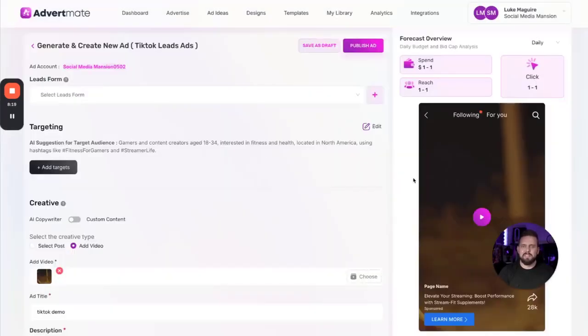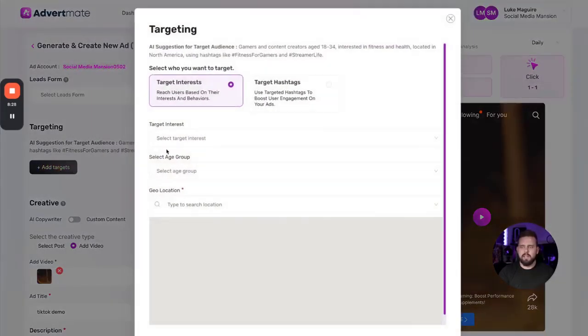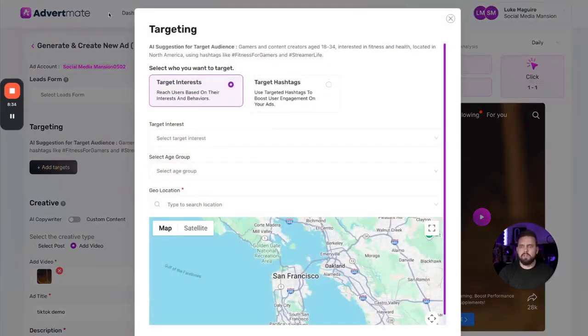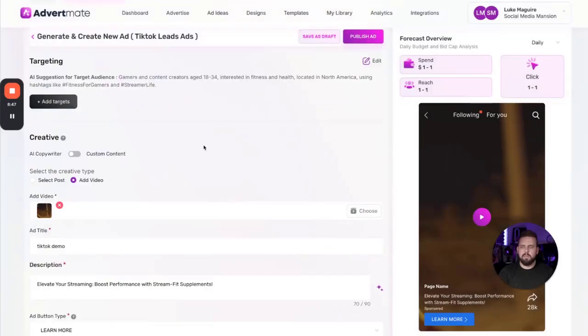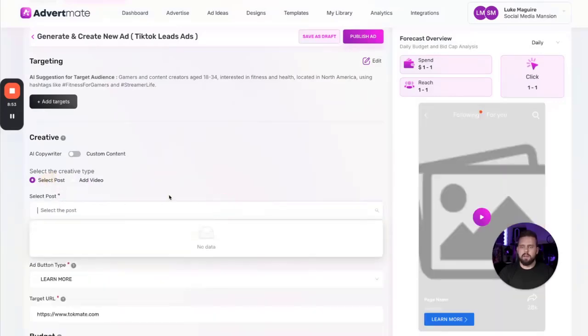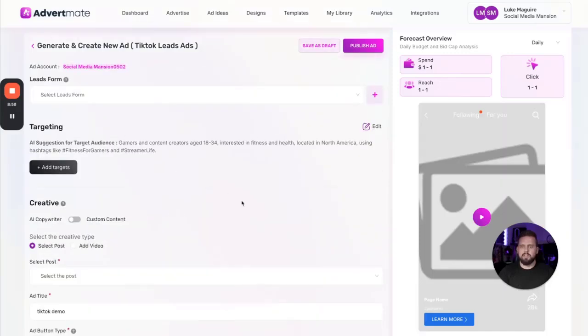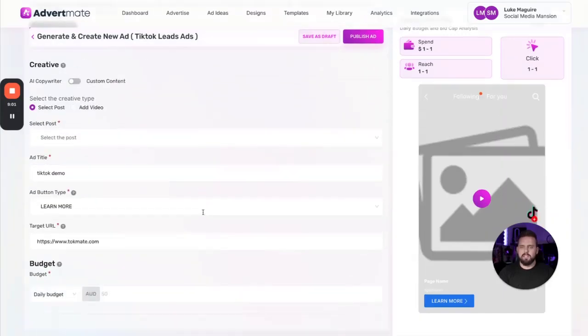And then in the middle example here, we've got the TikTok example with the lead ad. So we can create our lead form directly here. We can then add our target audience here, very similar to what it's like on Facebook. But again, this is for TikTok, and this will upload to the TikTok Ads Manager, but you can run everything directly in here. It's that simple. And again, it gives you the live suggestions as well that you can then implement right away. We can add photos, or we can even select a post directly from our fan page. I've got a brand new TikTok account that's not been posted on yet for this example, but that's simple. Then you go publish ad and you're good to go.